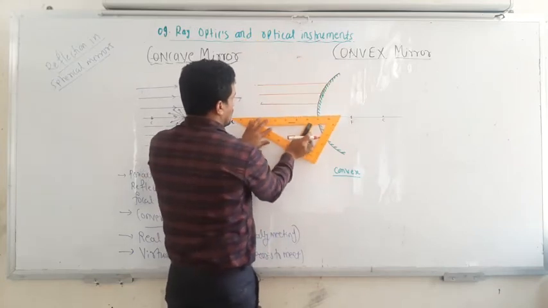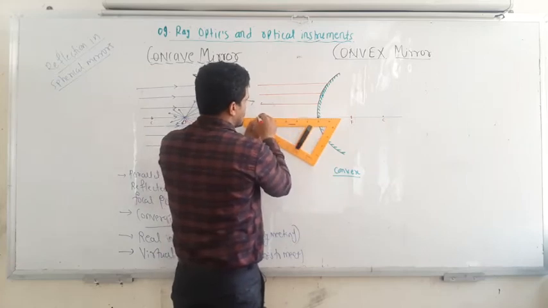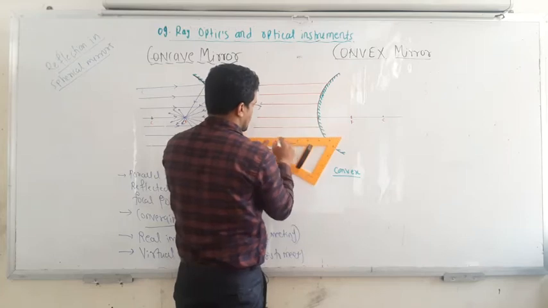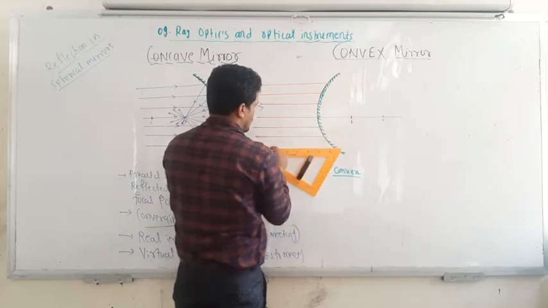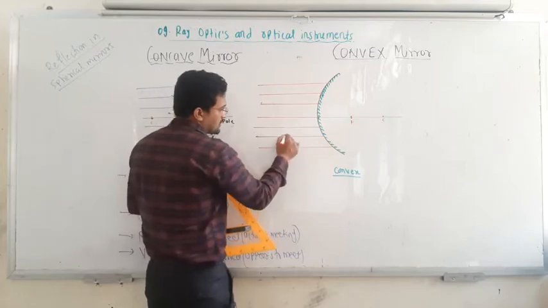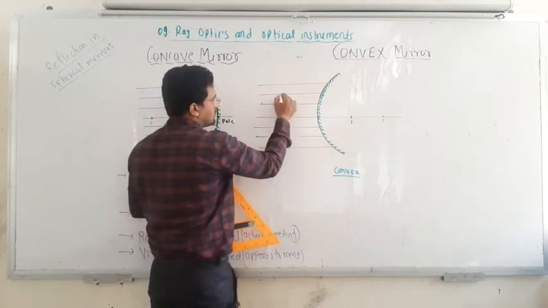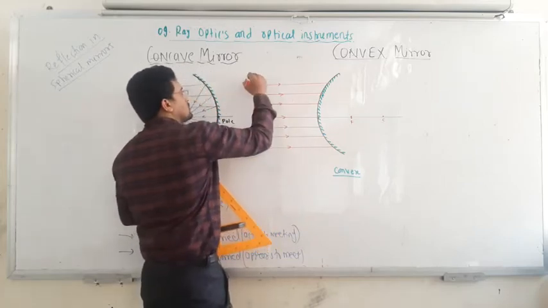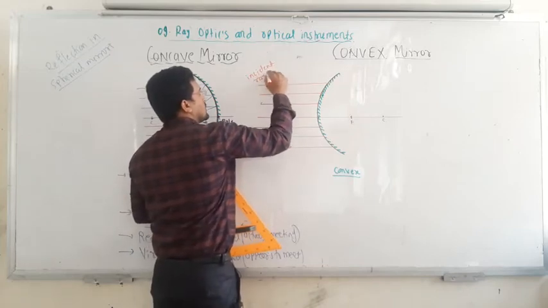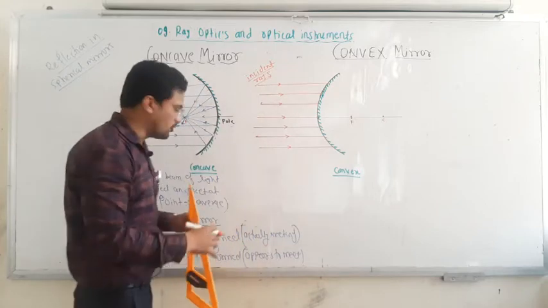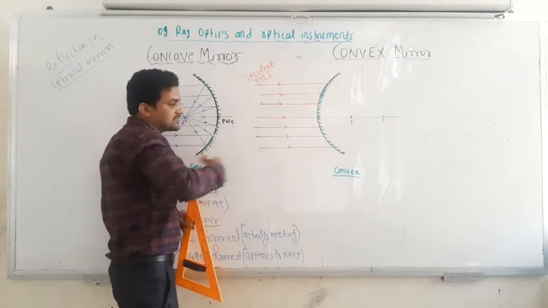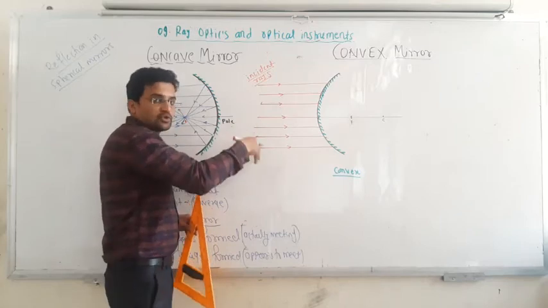Similarly, this ray is also incident on the pole itself, and then you have another third ray, okay. So these are the parallel beam of light or rays incident from the object. So these are the incident rays from the object. If you are standing in front of this mirror, then the rays are incident from you, okay.